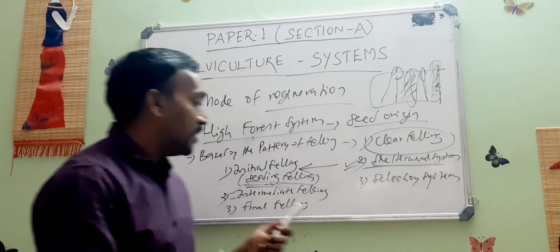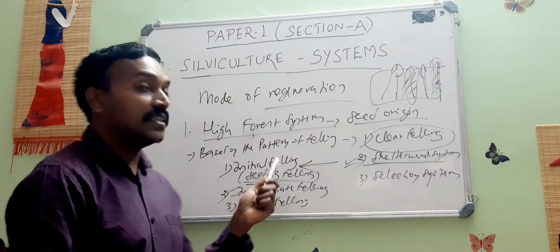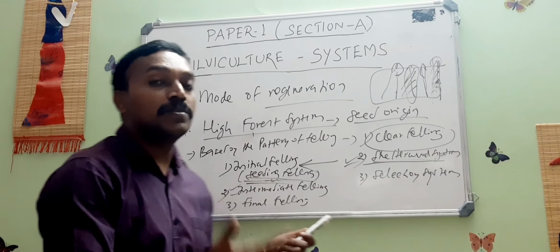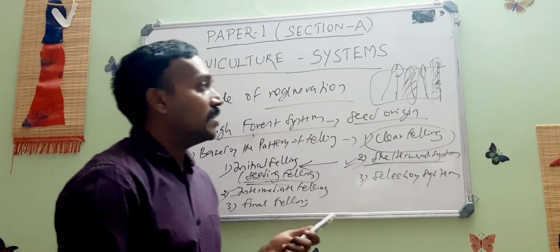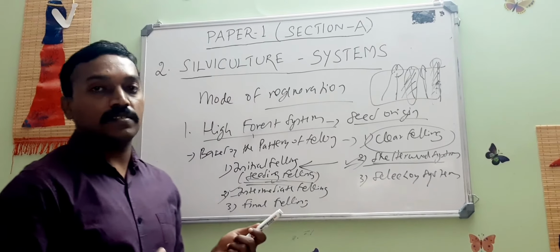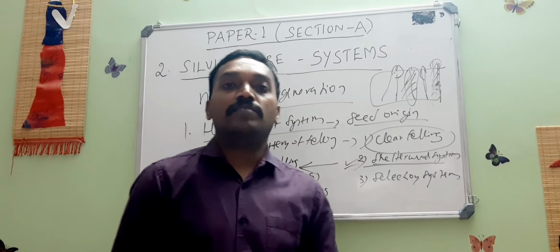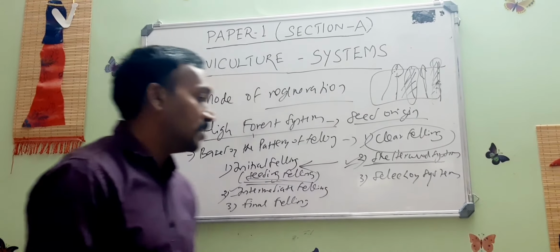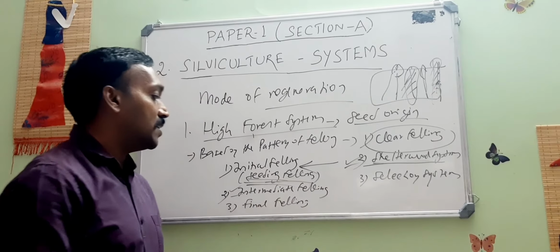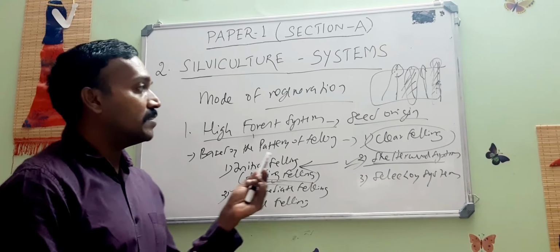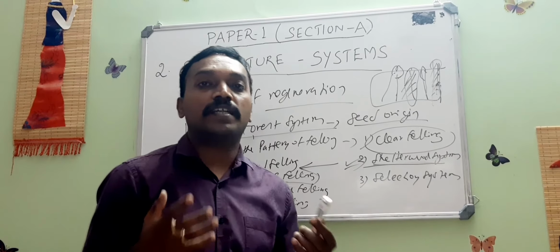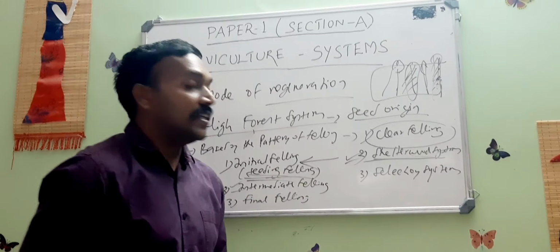That's why it is divided into seeding felling, meaning the initial felling, just to ensure the regeneration of that area, and finally the last trees of that area will be harvested. So in between, that felling is known as intermediate felling. We'll see the details with clear pictures in the later classes.